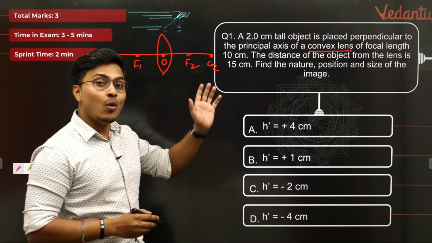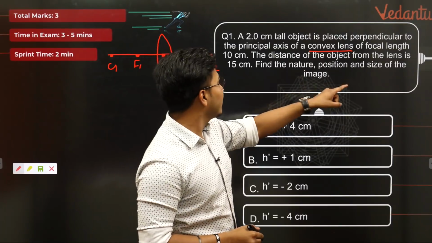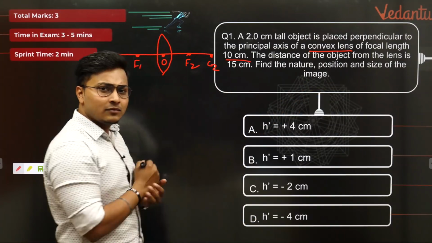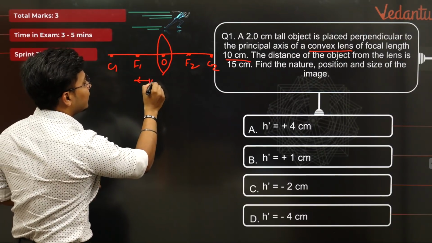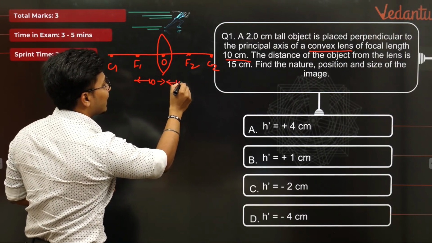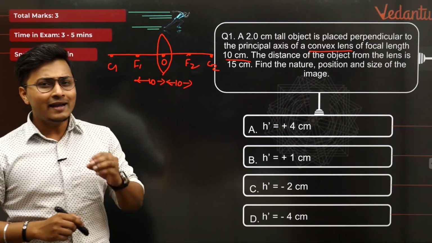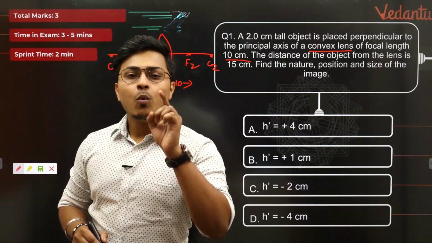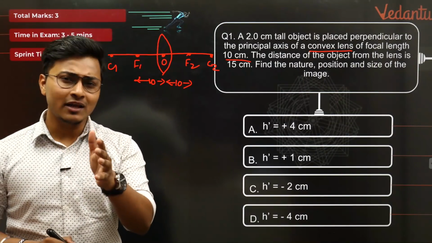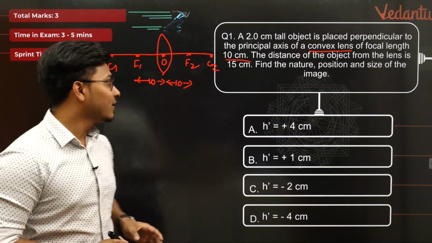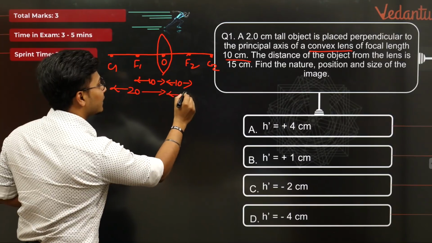Now all the other things you have to care about. Very, very important. It states that the focal length is 10 centimeter. Let me note it down. So that means the focal length here would be 10 centimeter for both F1 and F2, because they are identical. If the focal length is 10 centimeter, my intelligent students tell me where would be the center of curvature for this lens, C1 and C2. It is pretty obvious. You know the answer. Exactly correct. It becomes 20 centimeter, C1 and C2.